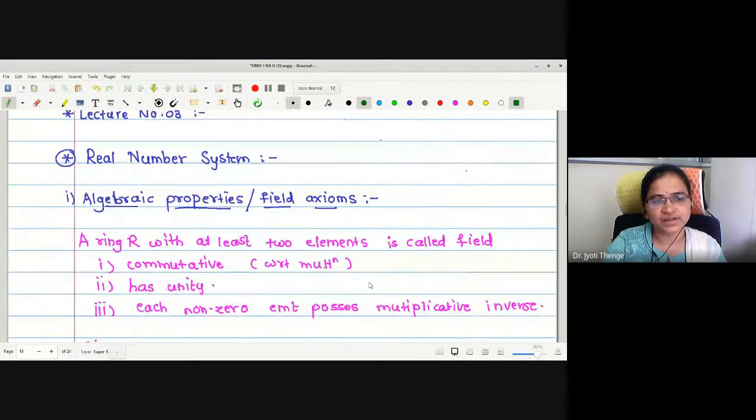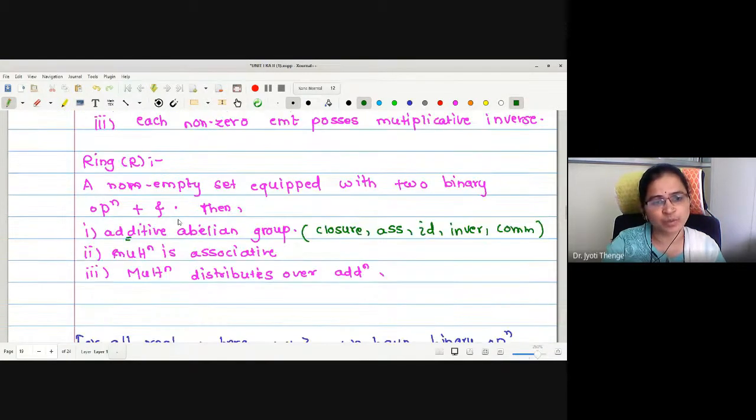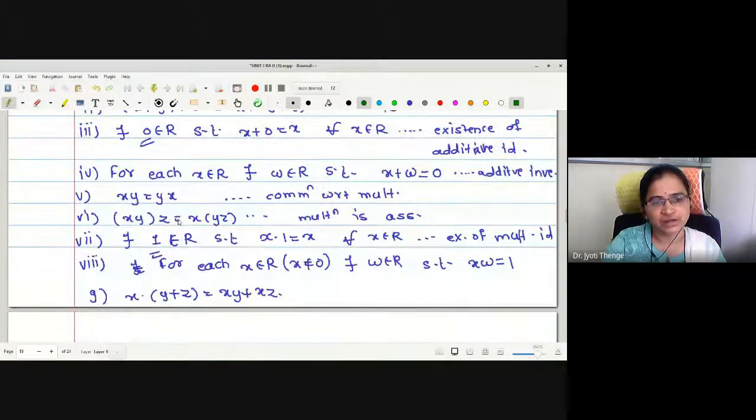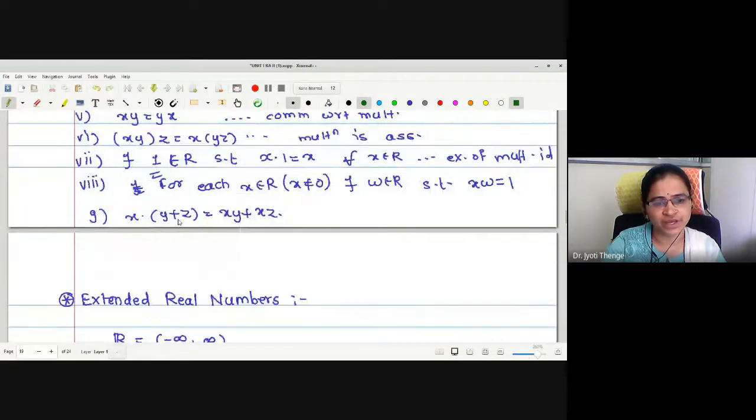In the last lecture, we have studied some basic propositions and definitions which are essential for us to understand the major theory. The first we have seen is the real number system, and we have studied the field axioms, also called the algebraic properties of the field, right? Now this is just a definition of a field we have written.